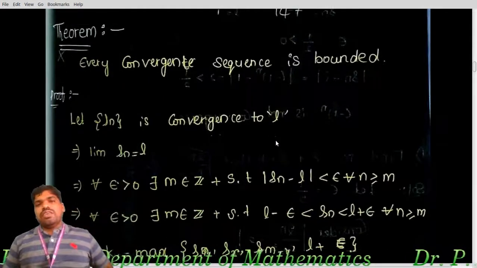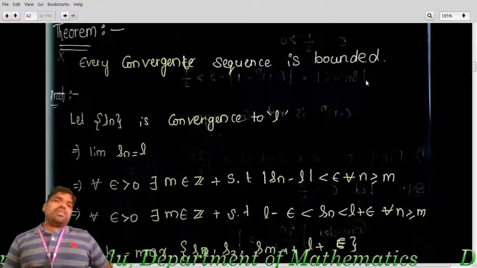Other theorem: every convergent sequence is bounded.